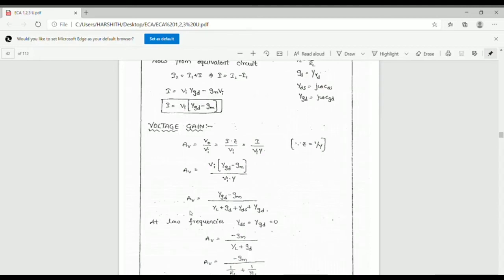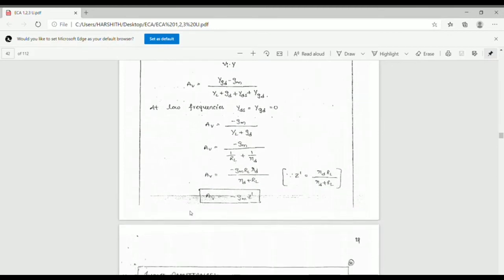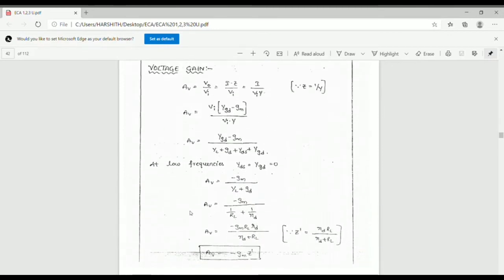At low frequencies, YDS and YGD are both 0. Hence the equation reduces to AV equal to minus GM by YL plus GD.